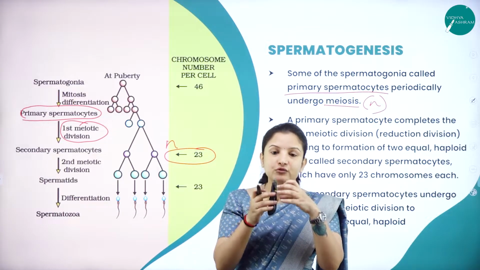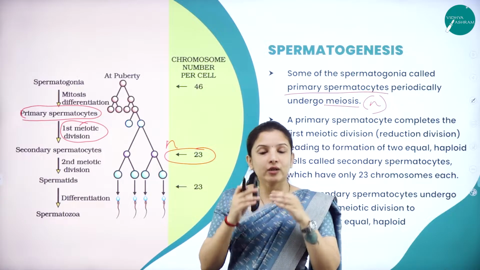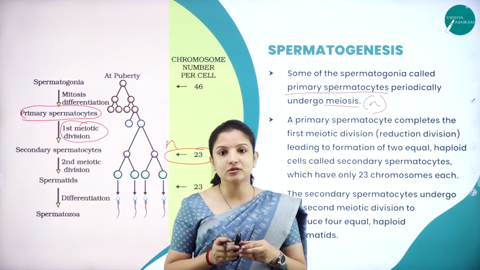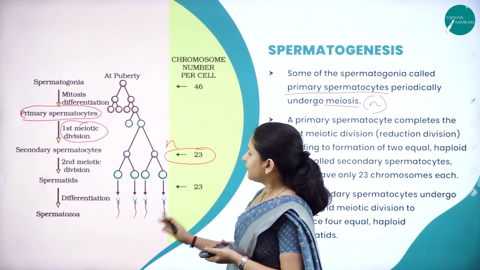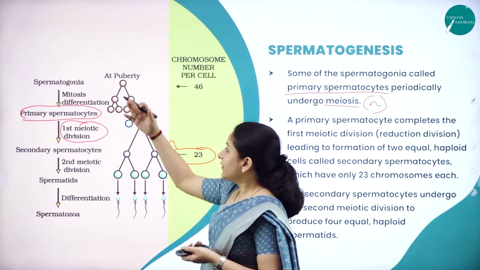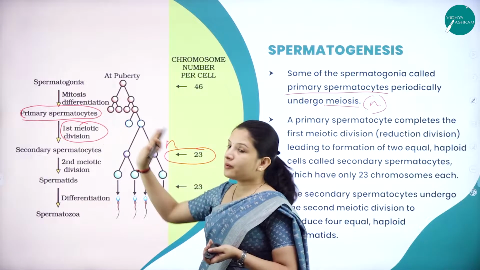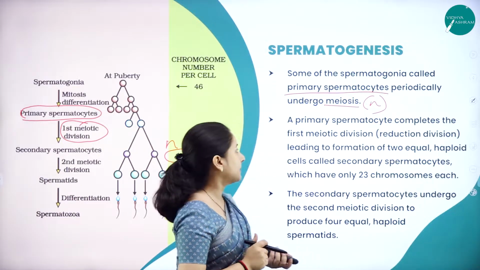Only after they fuse and form a zygote will they become diploid, because n plus n results in 2n. So when the sperms are formed, they should always have half a set of chromosomes. Therefore, first division will be mitosis, and after mitosis, it will undergo meiotic division.